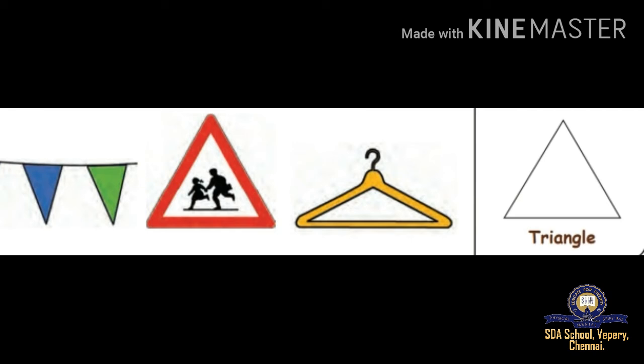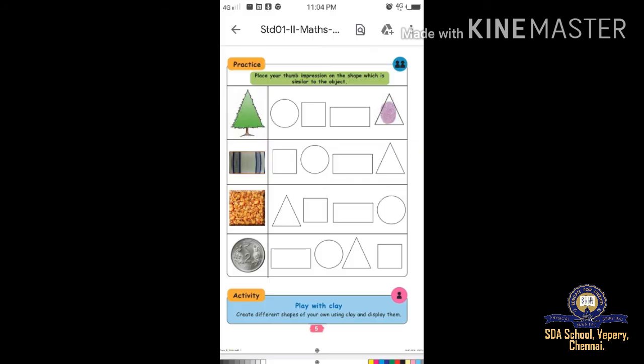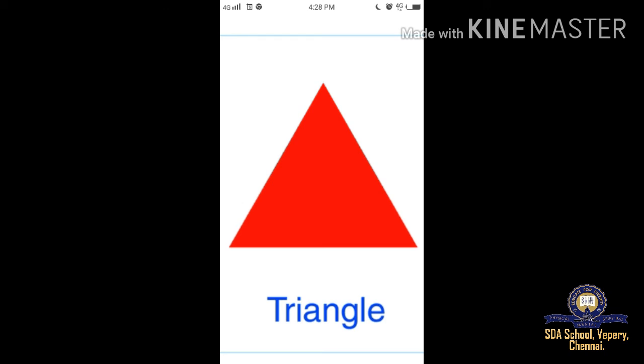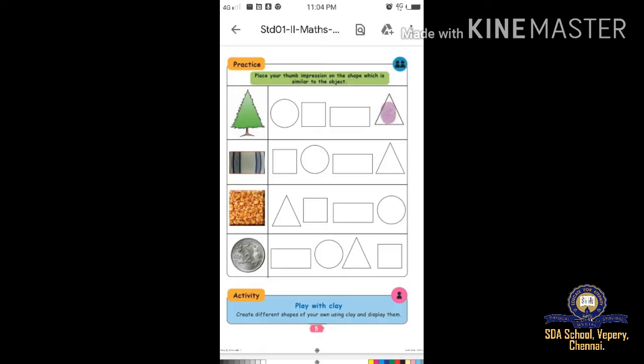Now shall we go to the next page, page number 5. Place your thumb impression on the shape which is similar to the object. You have to look at the picture. What picture is given and what is the shape? You have to give the correct answer. First one, triangle shape. The last corner, the triangle symbol is there. You have to thumb print. The answer is already there.